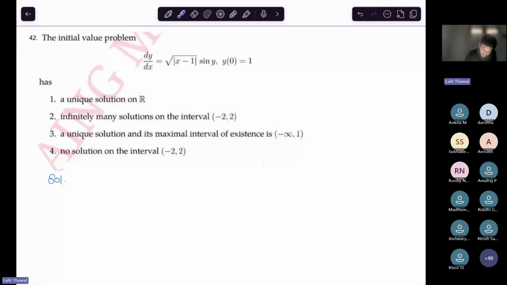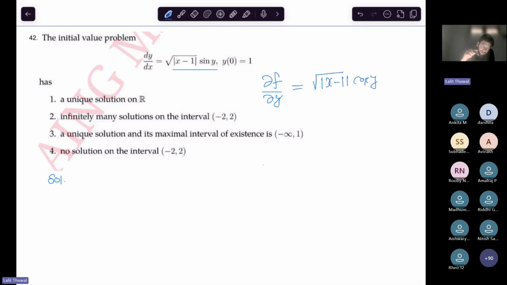So dy by dx is equal to this. This is obviously continuous, right? If you take a rectangle, it is also Lipschitz with respect to y, because sin y is Lipschitz. If you take the derivative of this function, del f by del y comes out to be cos y, right?